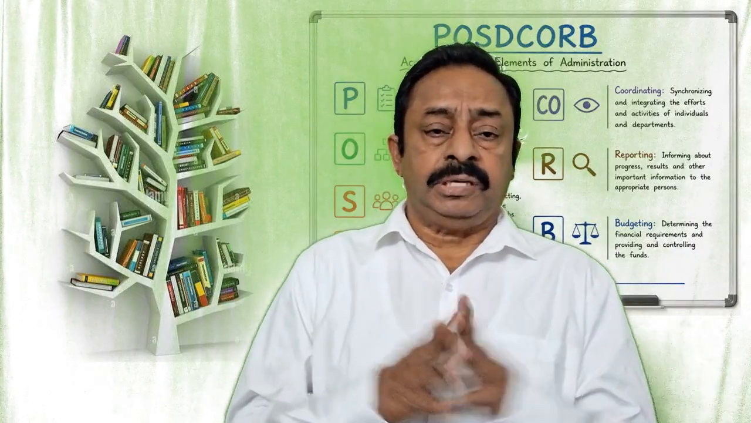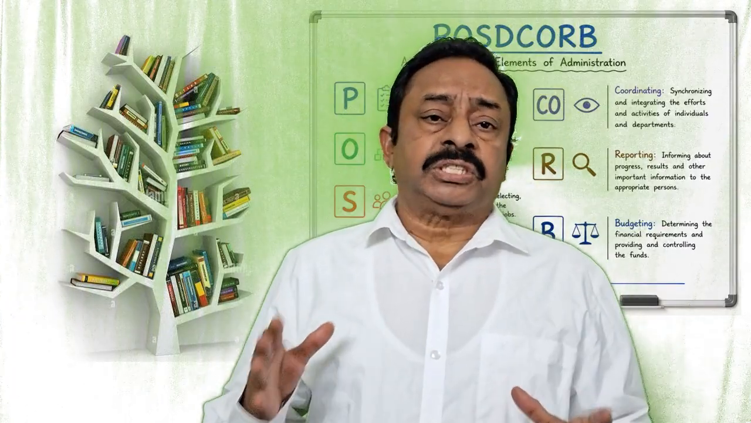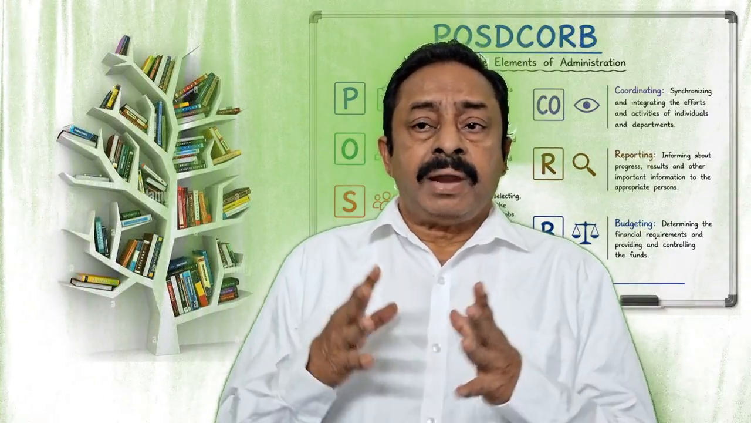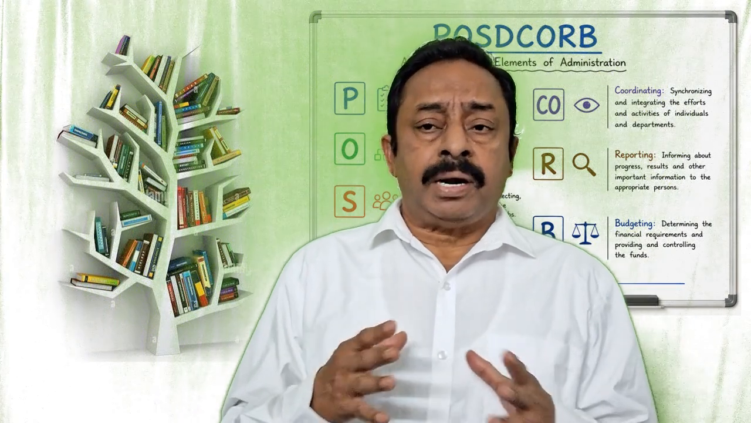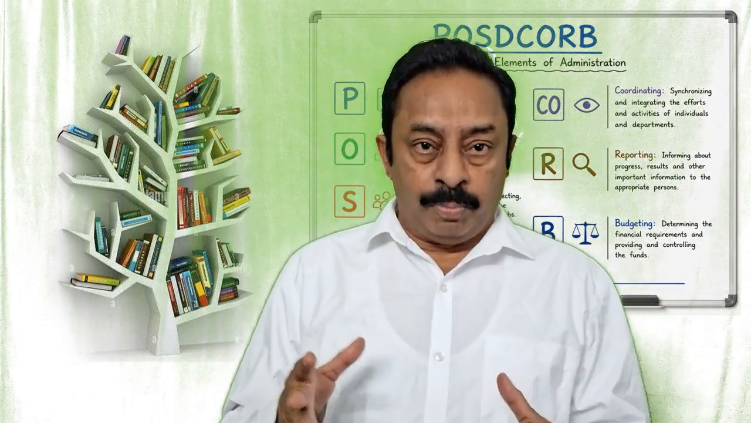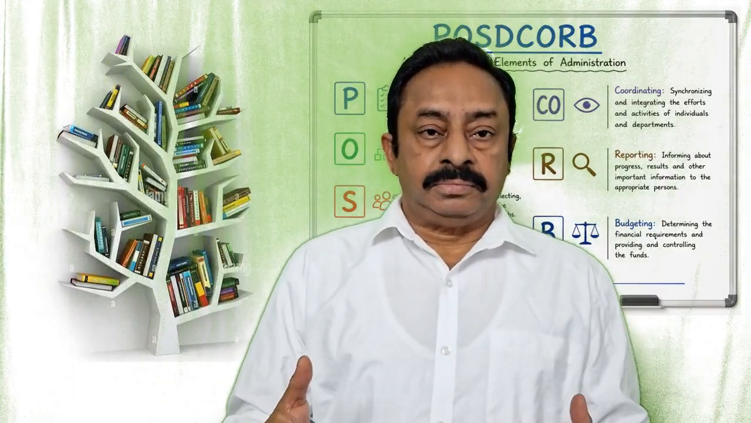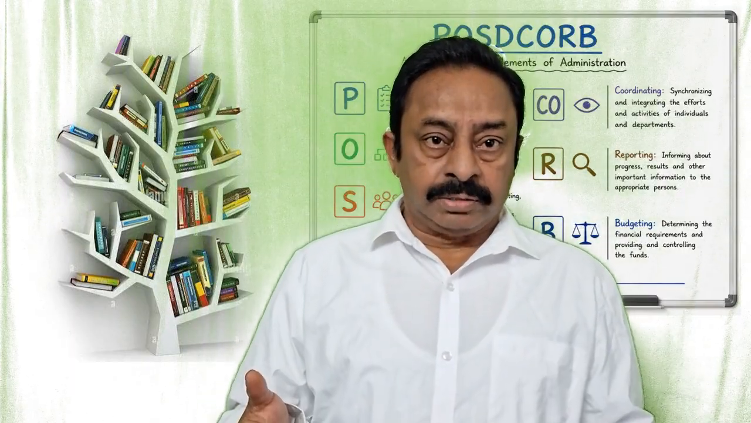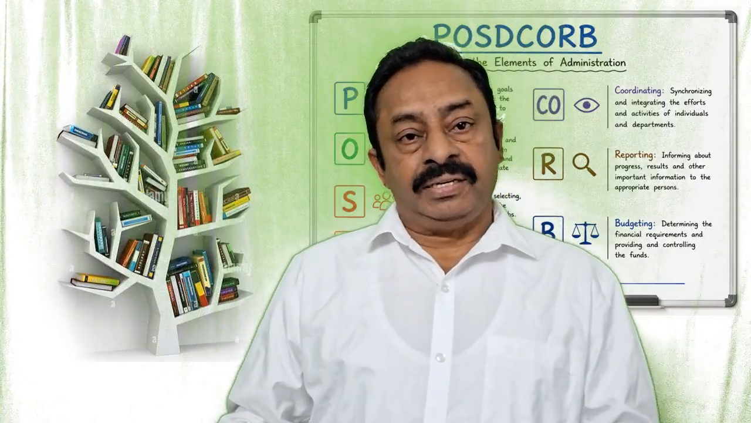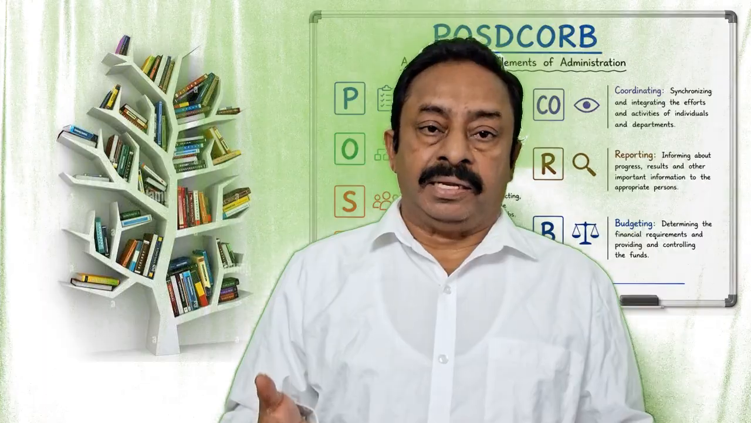Now the first one, P, is called planning. What is planning? Planning is the most important function of management. So when you come to college, you plan. You plan to get up at 5 o'clock, take a bath, finish everything by 6, have breakfast by 7, and reach college by 8 or 9. This is called planning.